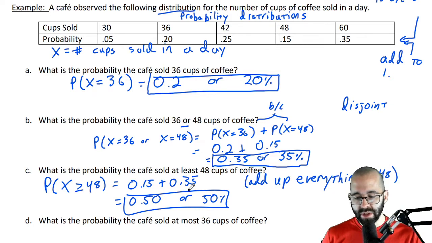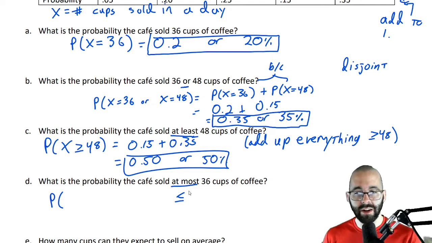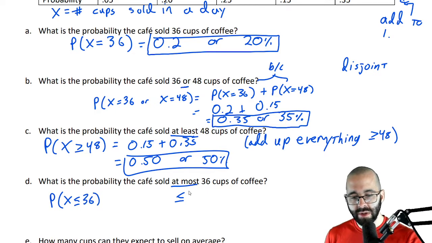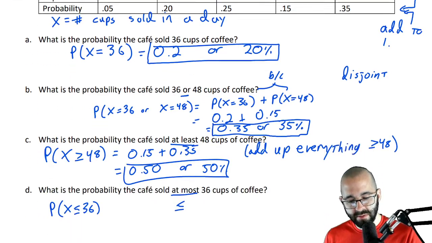What's the probability that the cafe sold at most 36? Well, at least means X greater than or equal to. At most, that's less than or equal to. This is the probability that X is less than or equal to 36, and we do the same thing. I'll add up all the probabilities for 36 and lower. That's going to be 25%.